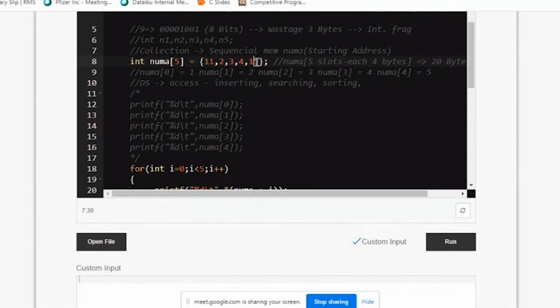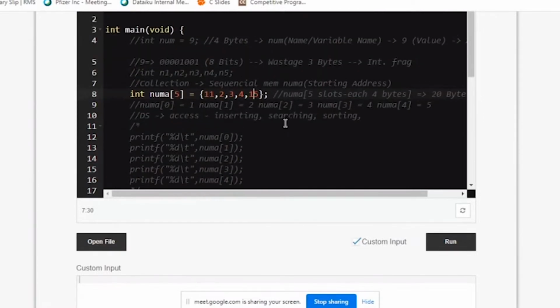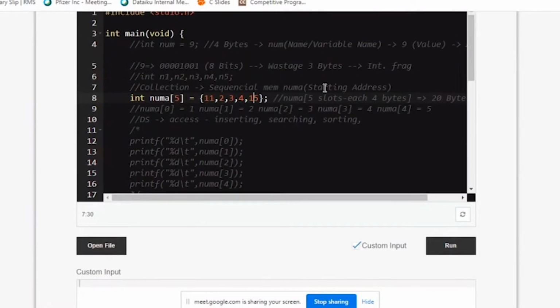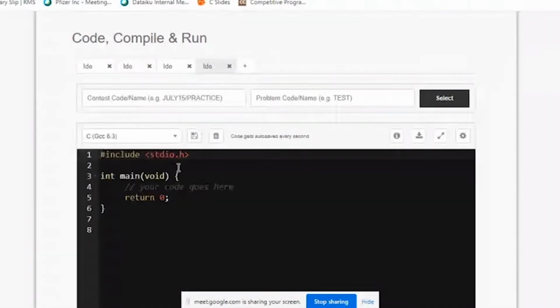So if you see, I have a question where I have to store student details, and each of the parameters is of different data. One is a character array, another is an integer, another is a floating type. So how do we store these heterogeneous types? That's our next topic to learn.